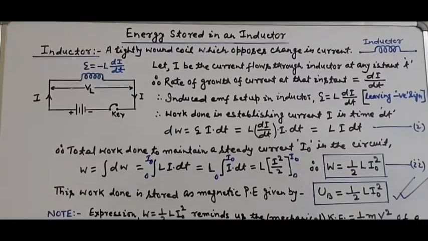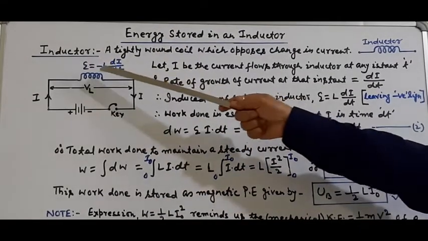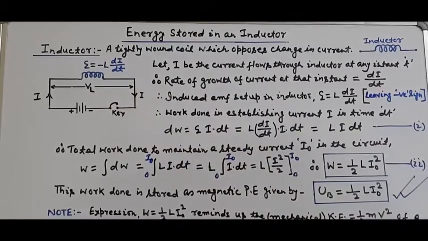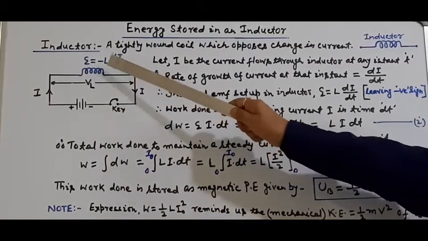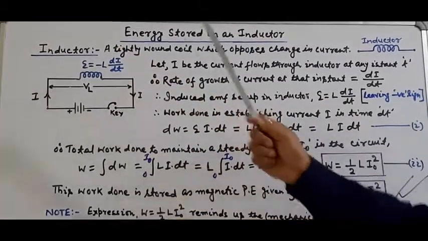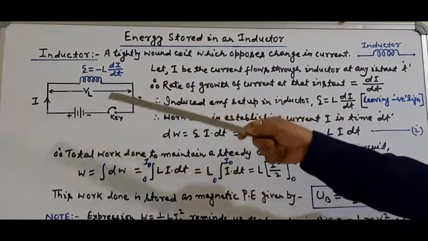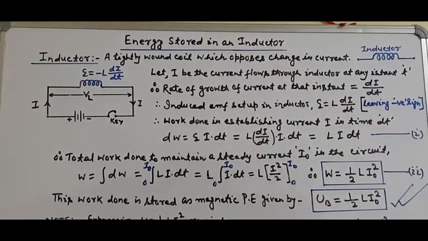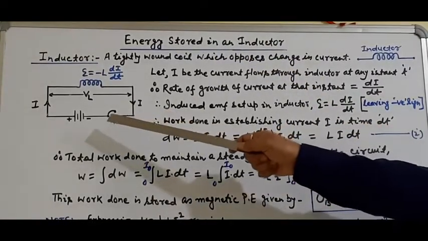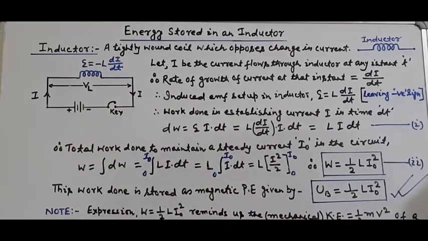Students, we know that when current grows through an inductor, this back EMF opposes its growth. So some work needs to be done against this back EMF to establish this current in the circuit. And this work done is stored in the inductor as potential energy. So the question is, how can you find the energy stored in the inductor? We shall calculate the total amount of work done in establishing this current I in the circuit.